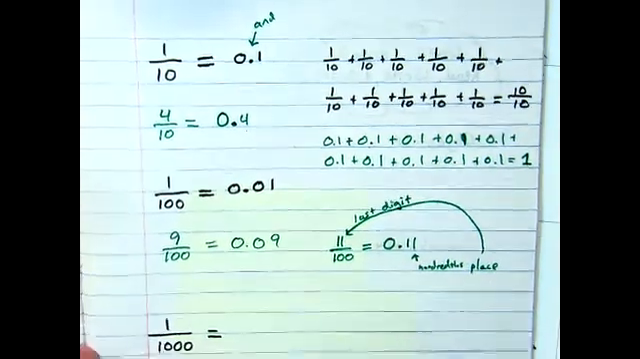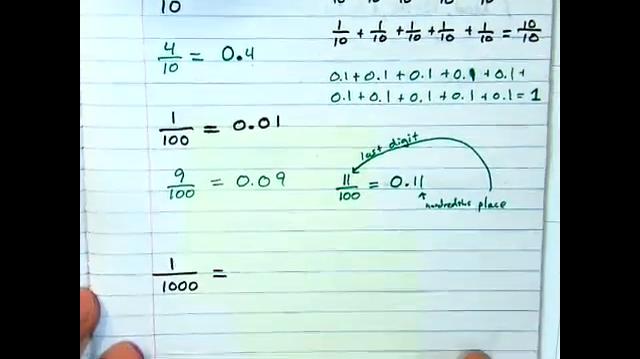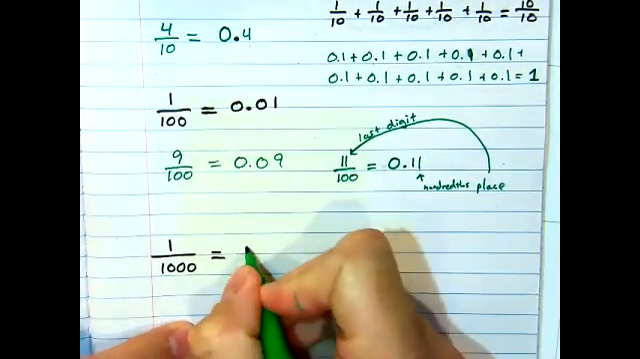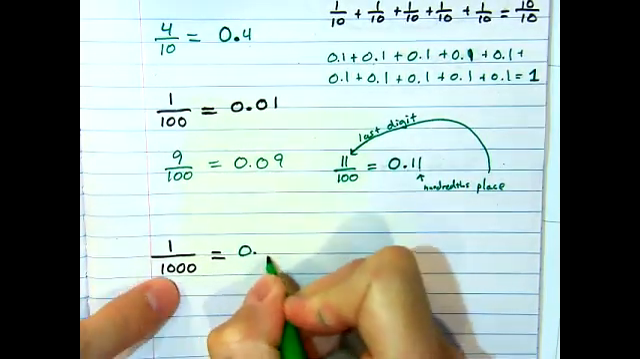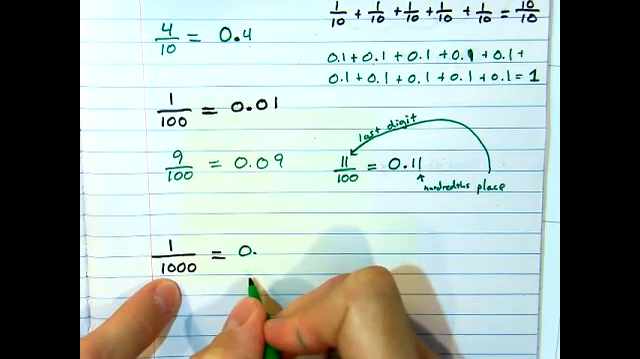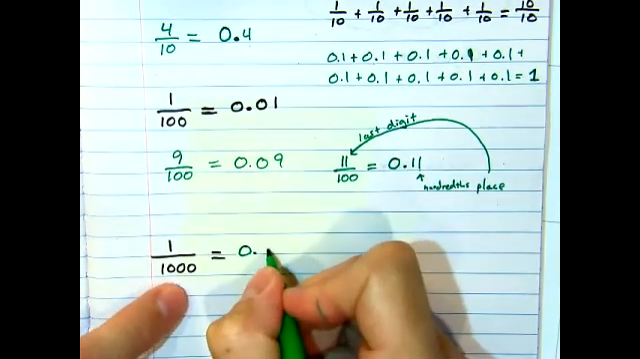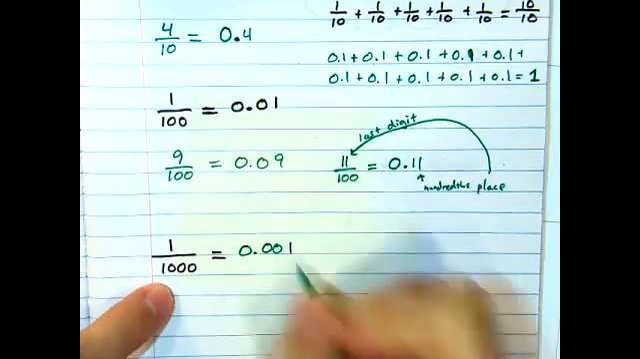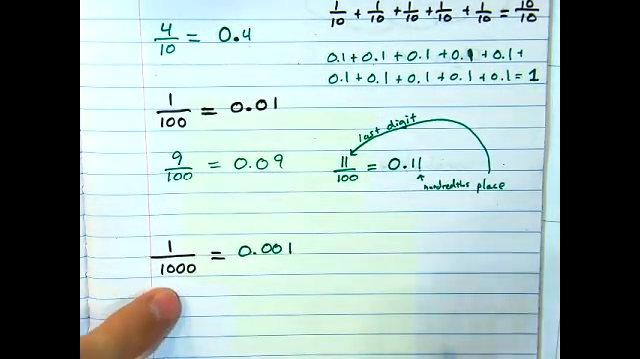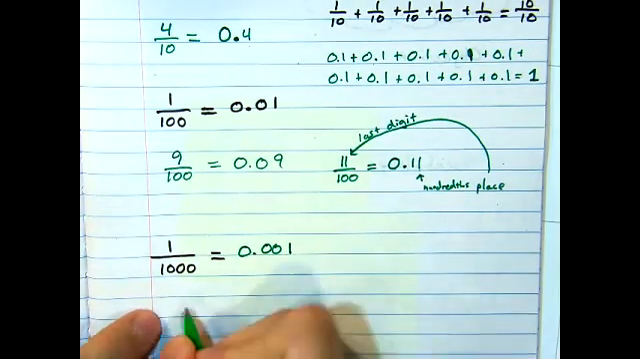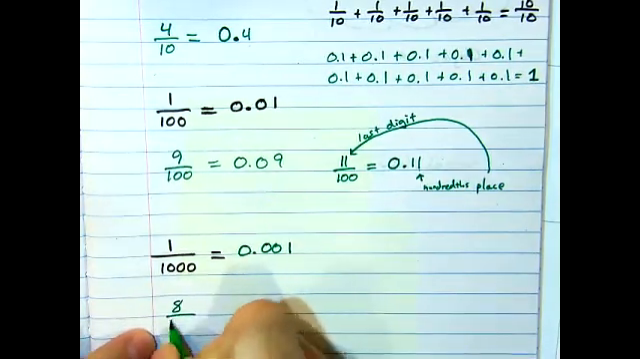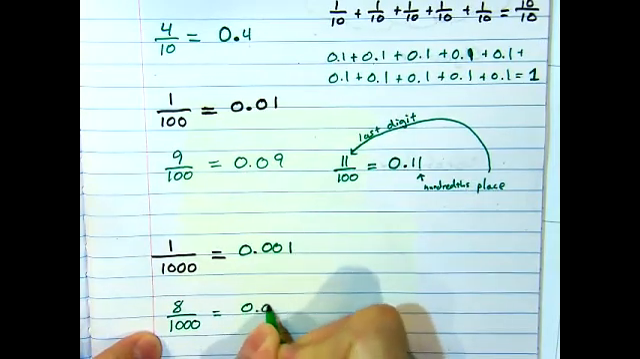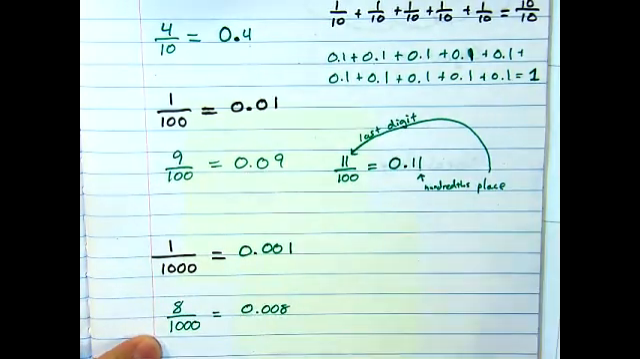All right. Let's go a little bit bigger now. 1 over 1,000, 0 point. How many zeros are in there? 3. So I'm going to need 2 more zeros. And then my 1 is in the thousandths place. Excellent. Let's do another single digit. What about 8 thousandths? That would be equivalent to 0.008. Cool.